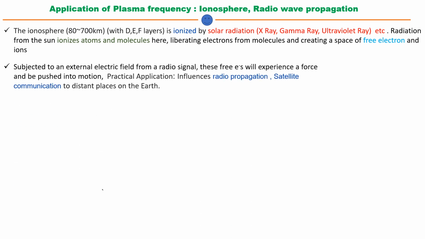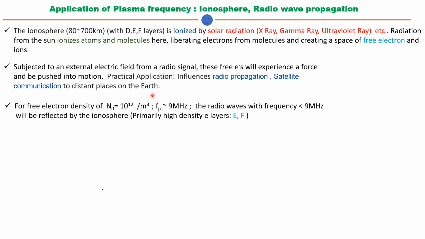When we apply an external electric field from a radio signal, the electrons in the ionosphere experience a force and there will be a motion of the electrons. So that influences radio wave propagation within the ionosphere and satellite communication to distant places on the earth.